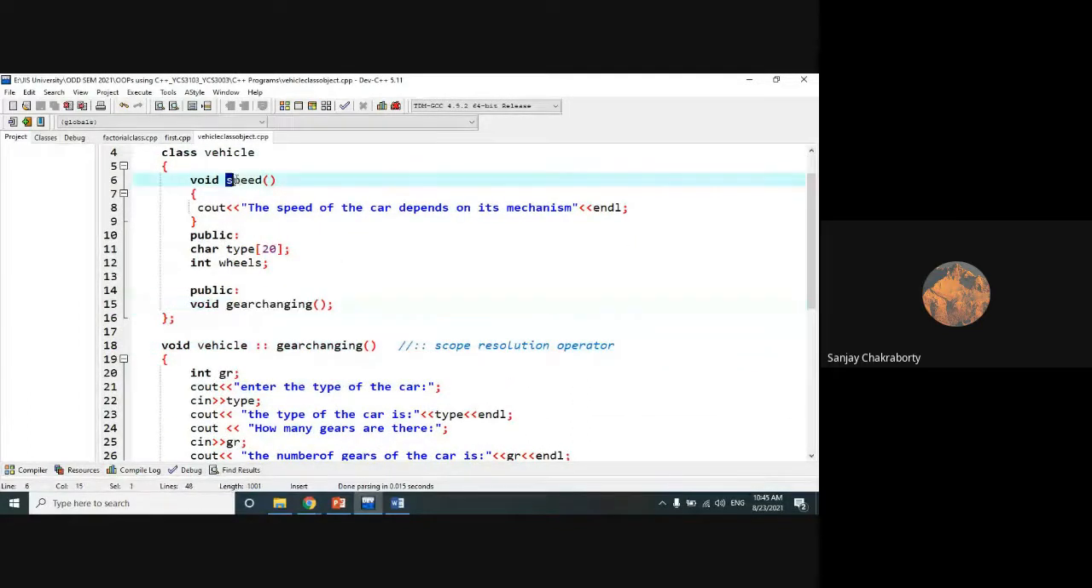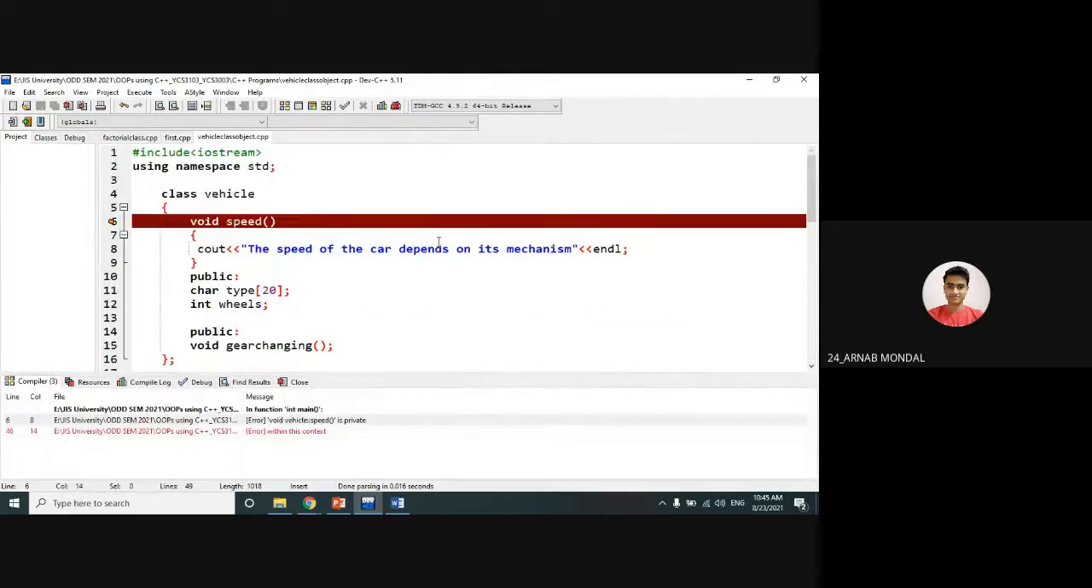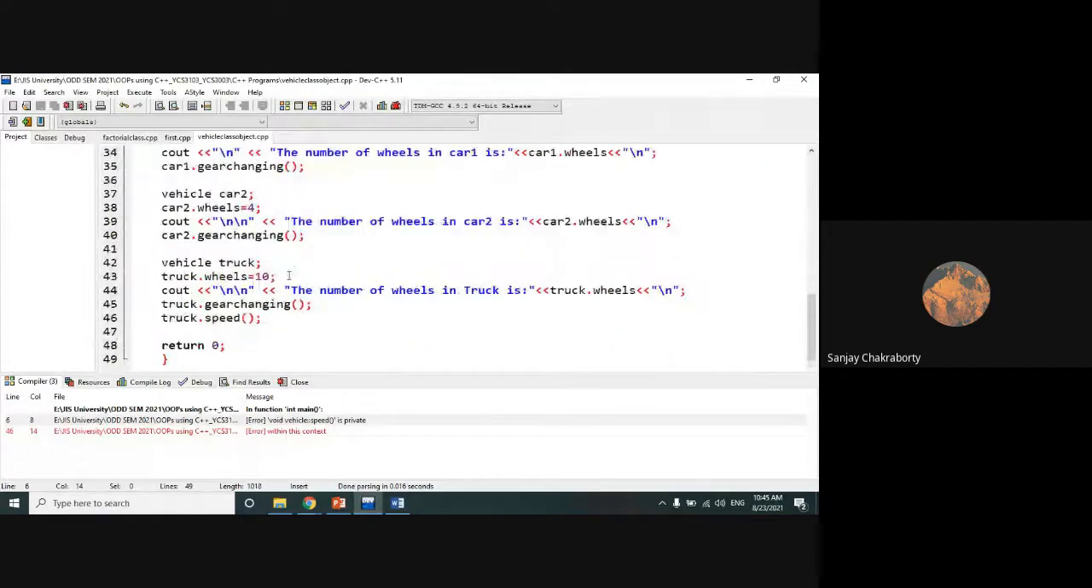So if I want to access this private function directly with the help of this object, suppose with the help of this struct object, let's run it and see whether it shows an error. Yes, it is showing an error. Why? Because I want to forcefully, directly access this private function by the help of the object of that class, but it will not allow you to access.